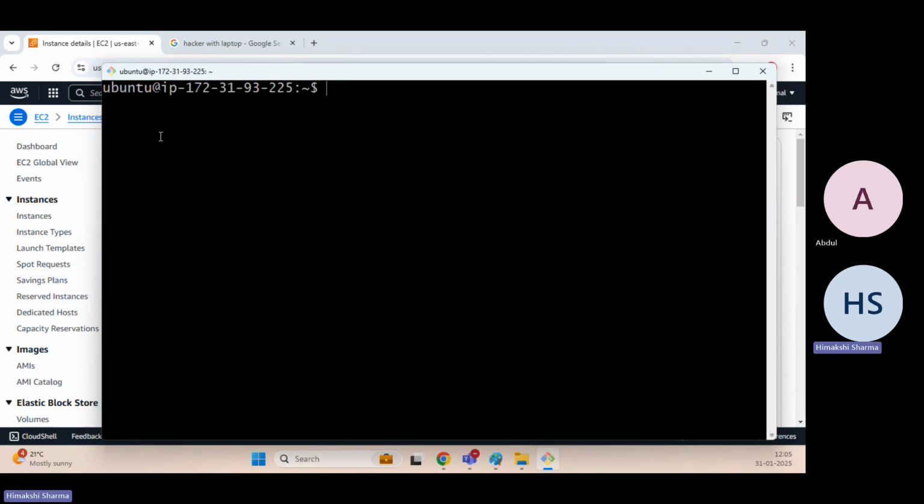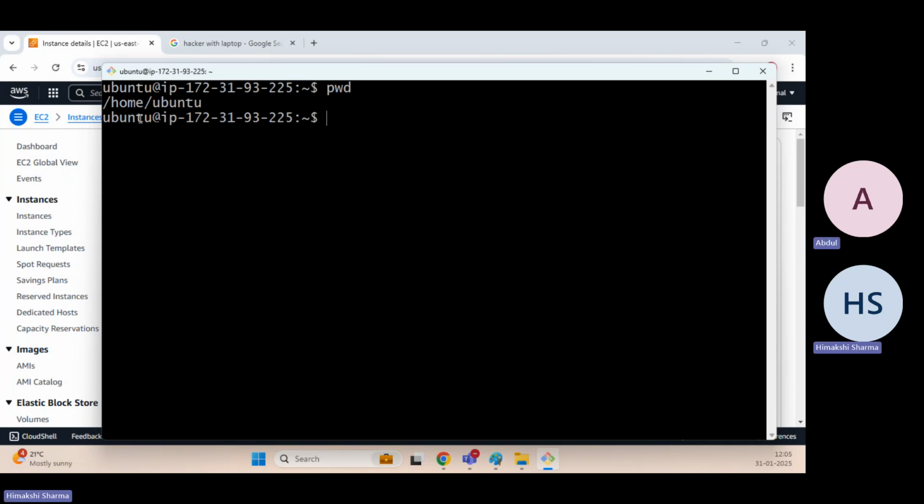Just to understand this, we have this particular user Ubuntu, and we are connected with this particular machine. Where are we? We are at the home directory. It is showing the tilde symbol. And it is showing us dollar. Dollar means it is not the super user, it is a normal user. If I just do pwd, it will show me we are here, inside home, at the ubuntu directory. This is the home directory of Ubuntu.